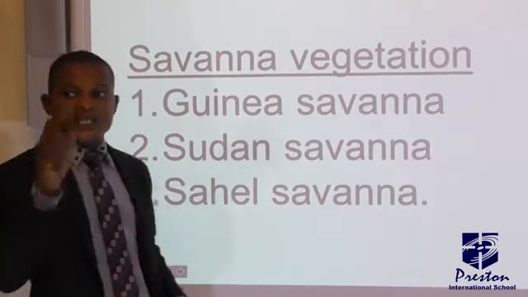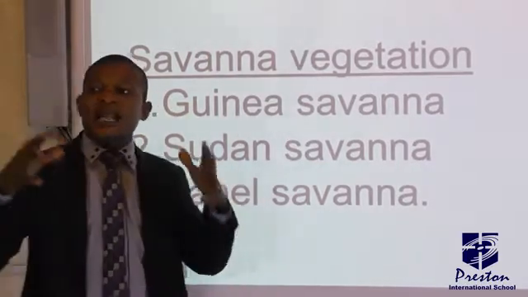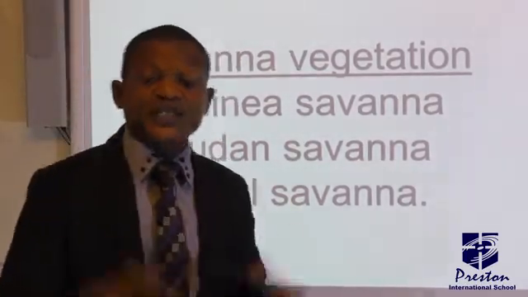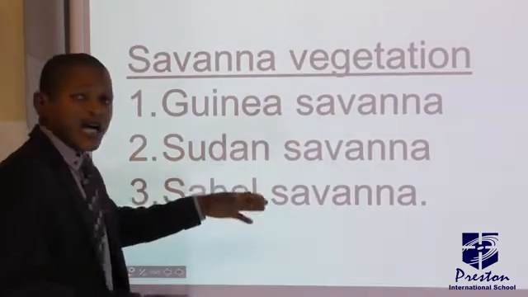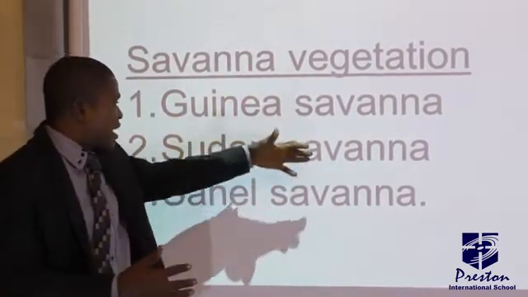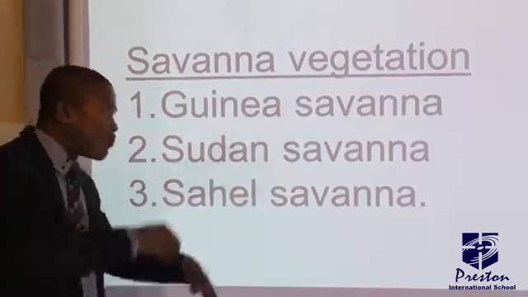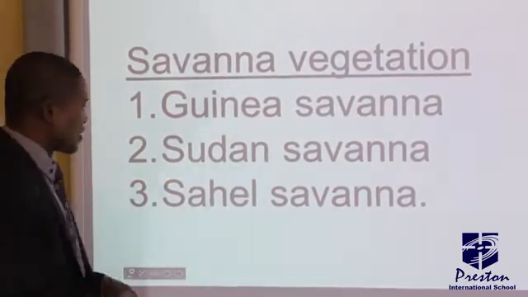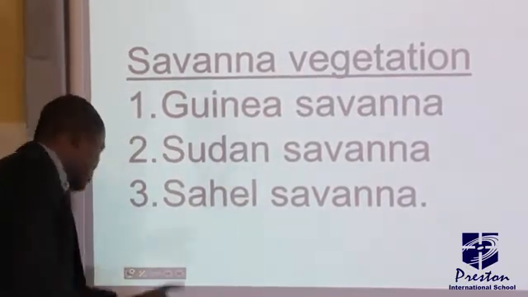One thing I want you to note here is this. The Guinea savanna is the largest savanna vegetation belt in Nigeria, while the Sudan savanna is drier than the Guinea savanna. It's followed by the Sahel savanna, which is the driest so far. It's found at the far northern part of Nigeria.